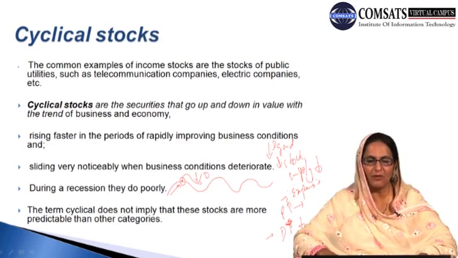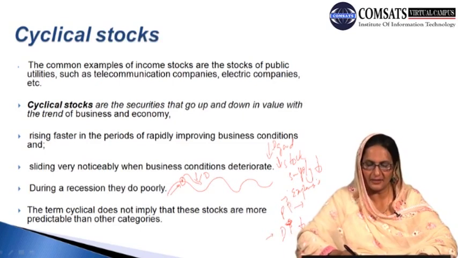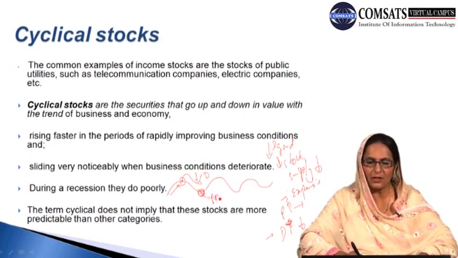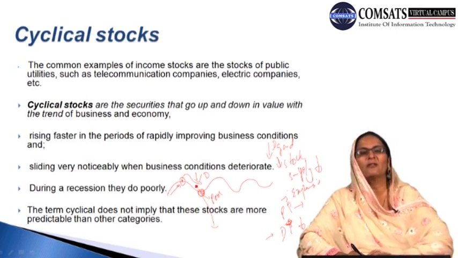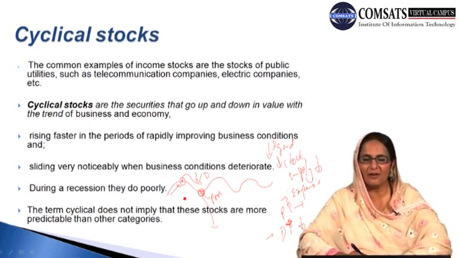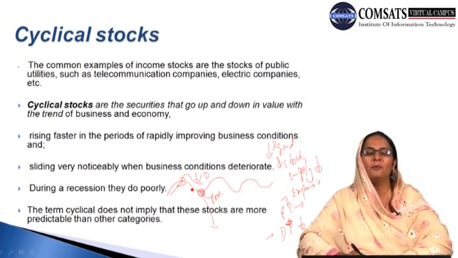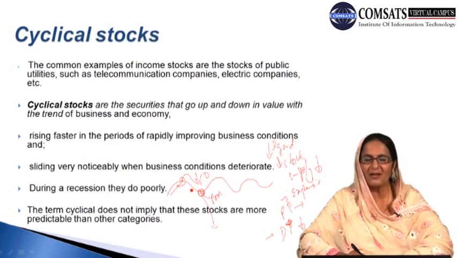During a recession they do poorly, and when we are at the downward situation, जब हम इस सिचुएशन पे आते हैं, we can say that they perform poorly, and a poor economic situation can be indicated here. और ये वो सिचुएशन होती है कि जब we are declining, this shows that the declining and downward sloping section of this curve or business cycle indicates that demand is falling, and demand is falling because people do not have purchasing power, or it will lead to reduced supply.